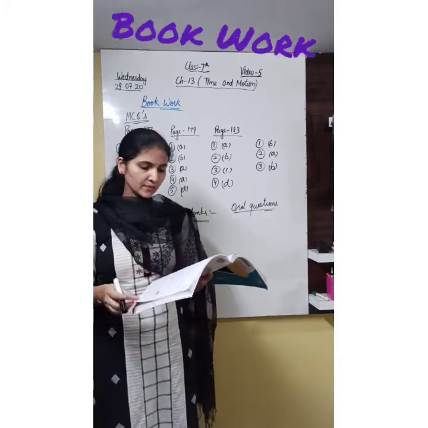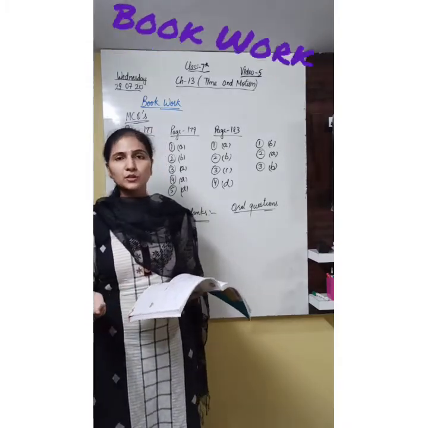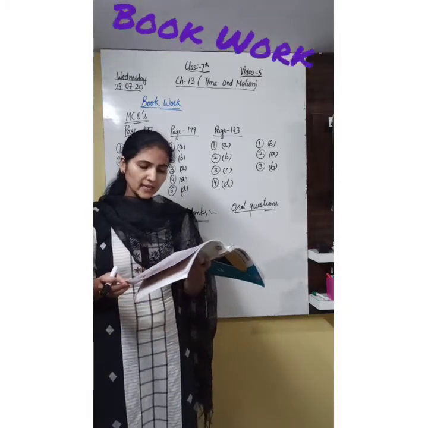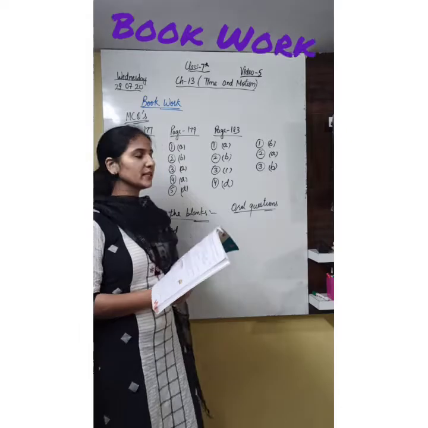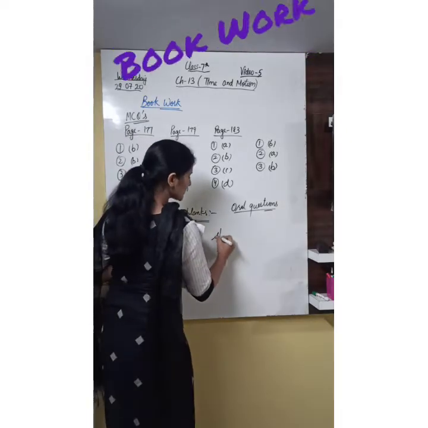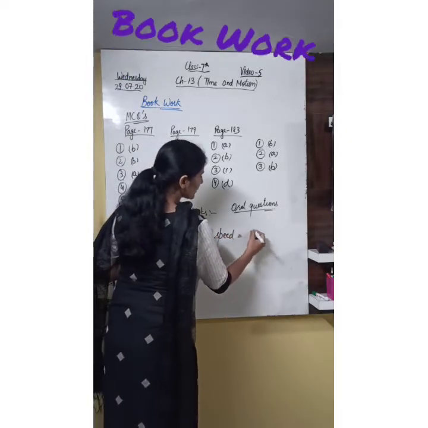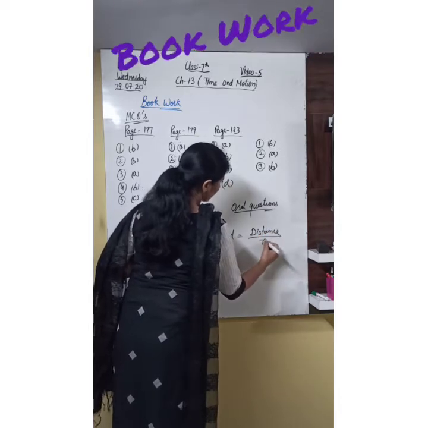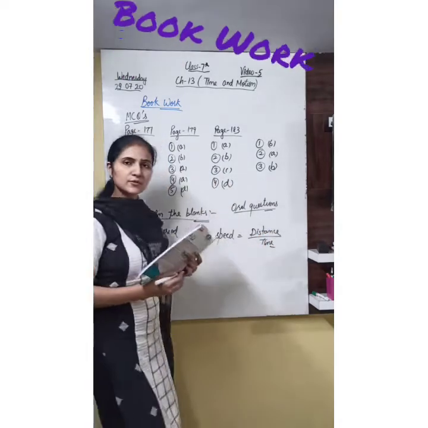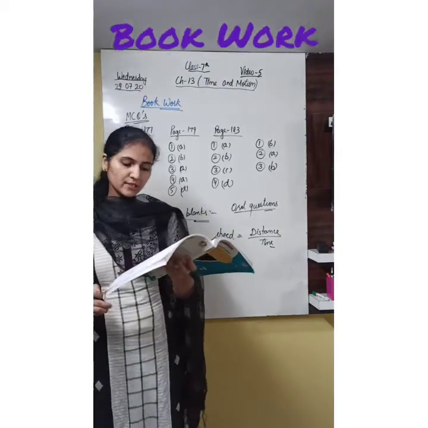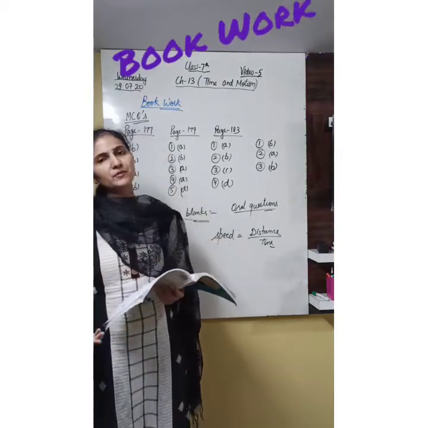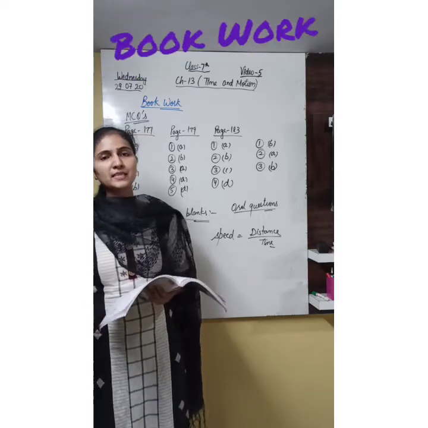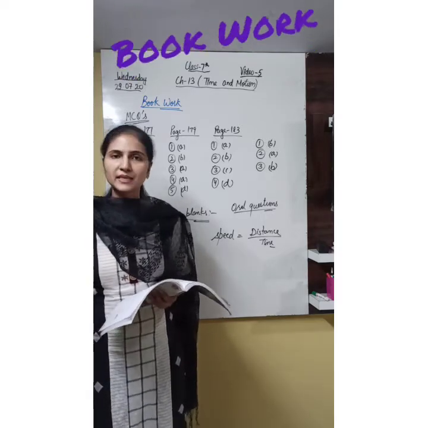Now today we are going to discuss the very short questions also. The first very short question is, write the formula of calculating speed. It's very easy. Speed is equal to distance upon time. So this is the formula. Next one is, write the standard unit of speed. We discussed it many times in this video. The SI unit of speed is meter per second.